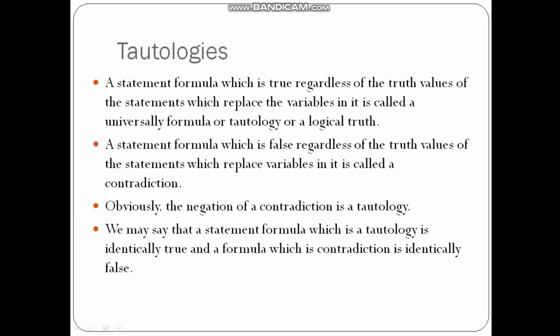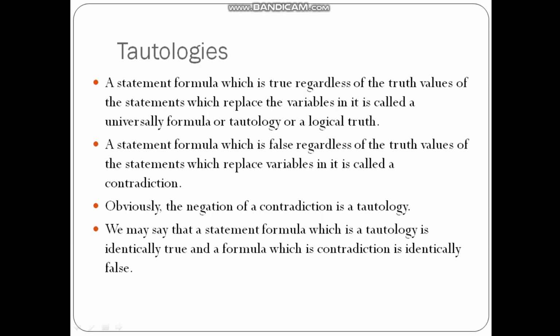Regardless of the input, whatever the input is, input is not considered here. So a statement formula which is true regardless of the truth values of the statements which replace the variables in it is called a universal formula or tautology. The output truth value for any case is always true here.